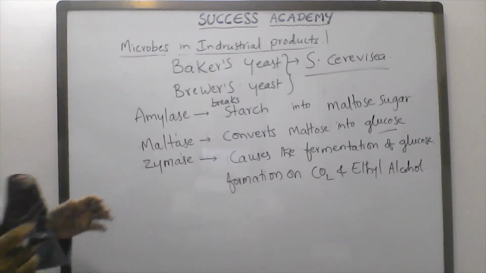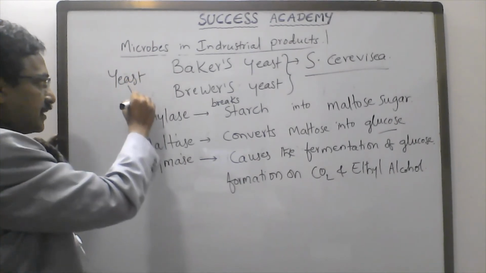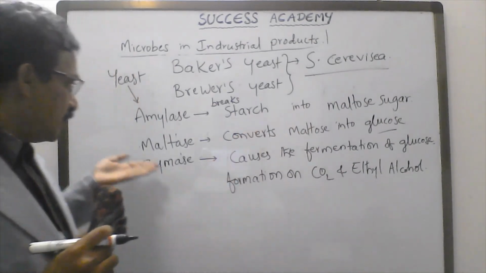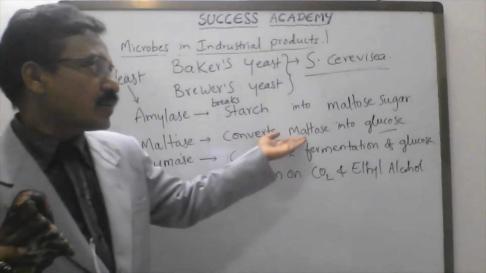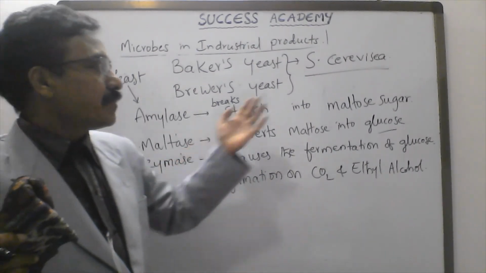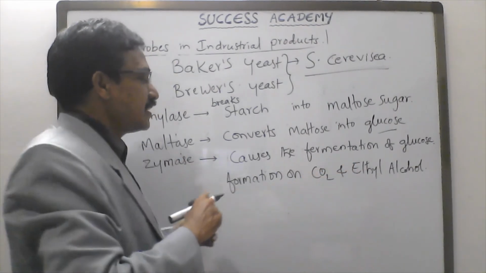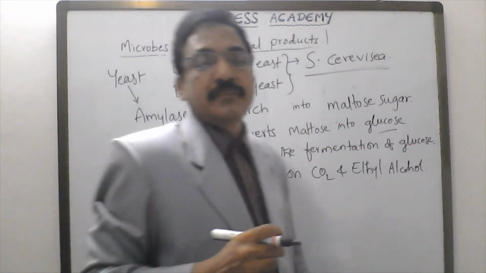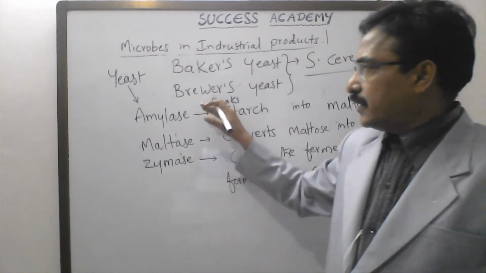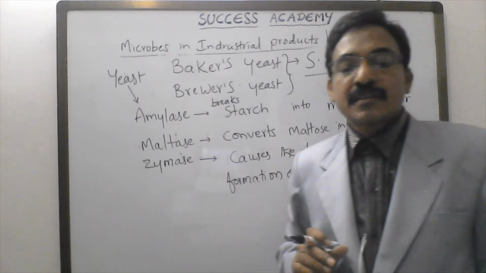So generally the yeast secretes three types of enzymes. Amylase breaks the starch into maltose sugar. Maltase converts the maltose into glucose. And the third enzyme is zymase. It causes the fermentation of glucose and formation of carbon dioxide and ethyl alcohol. So finally, ethyl alcohol is produced. The interesting thing is, in bread making also these three processes take place.